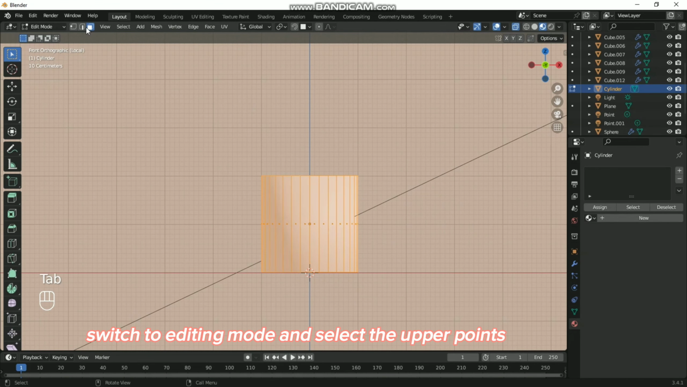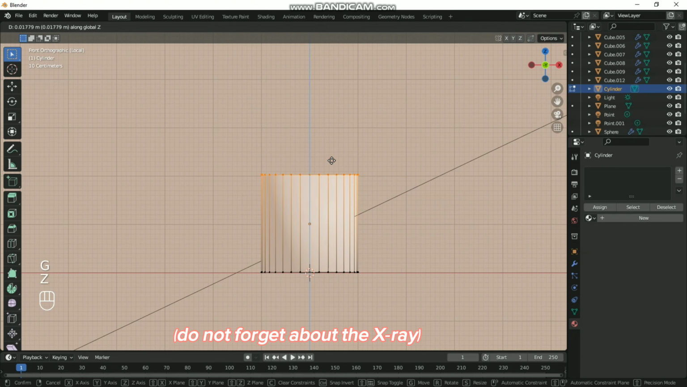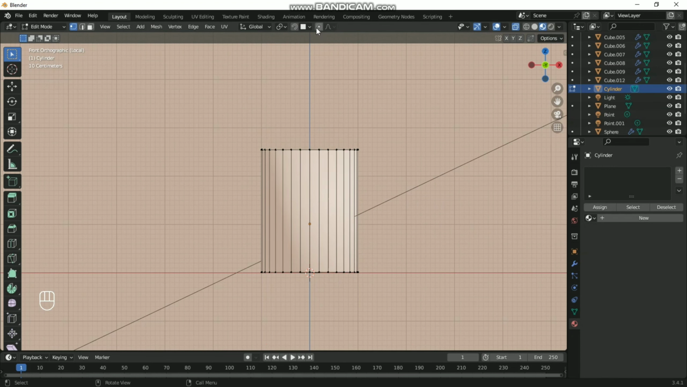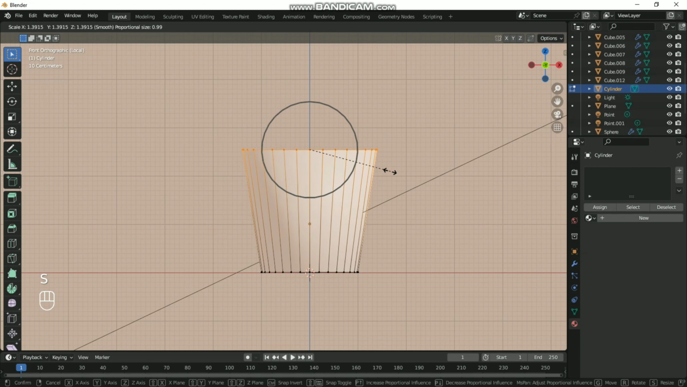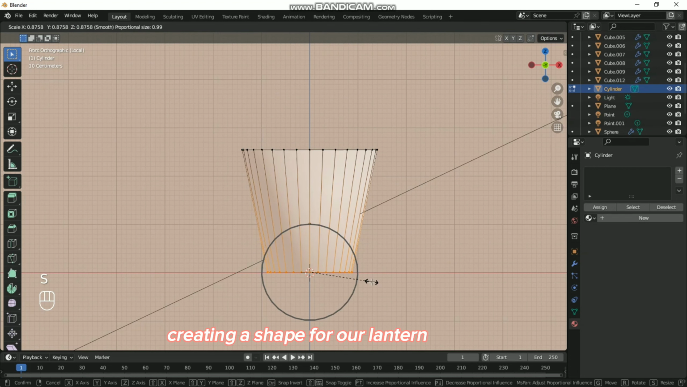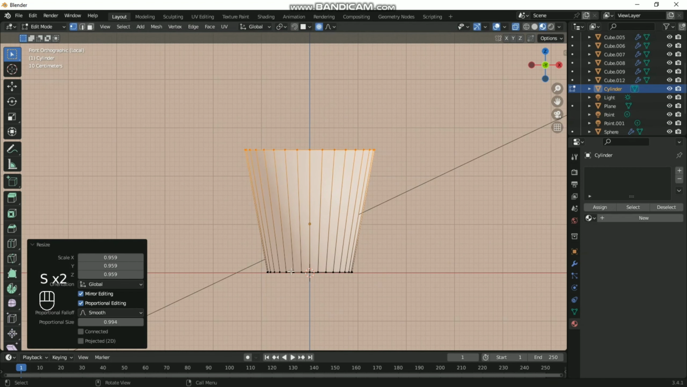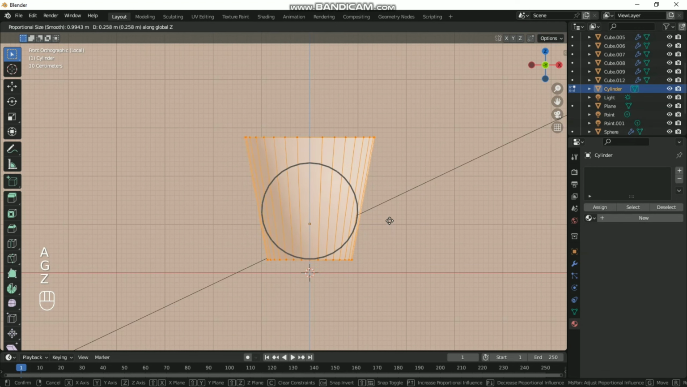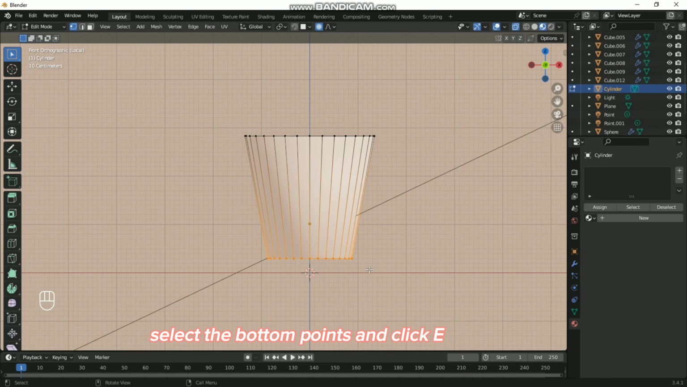Switch to editing mode and select the upper points. Do not forget about the X-ray. Creating a shape for our lantern. Select the bottom points and click E.